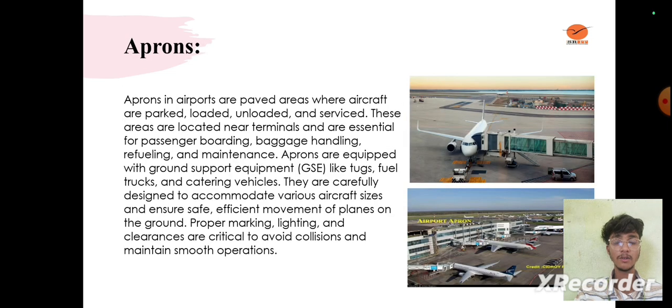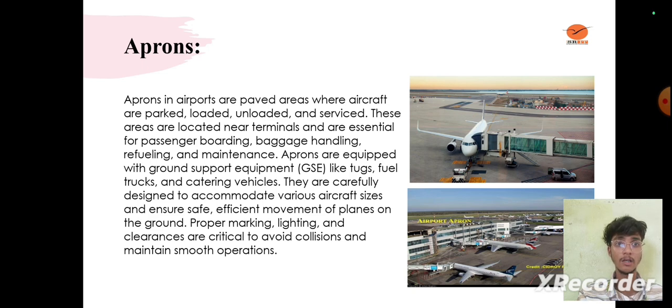Next slide. Aprons. An apron at an airport is a paved area where aircraft are parked, loaded, unloaded, and serviced. These areas are located near terminals and are essential for passenger boarding, baggage handling, refueling, and maintenance.